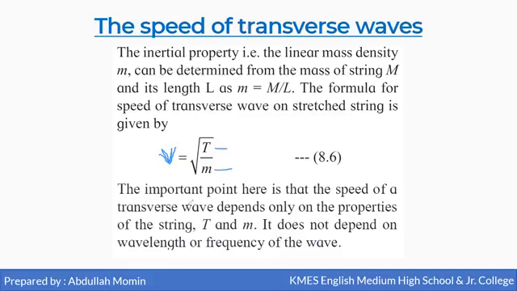The important point here is that the speed of a transverse wave depends only on the properties of the string, that is T and m. It does not depend upon the wavelength or frequency. Since we know that the velocity of a wave is n lambda, but here the velocity of a transverse wave depends upon the property of the medium only, that is T and m.